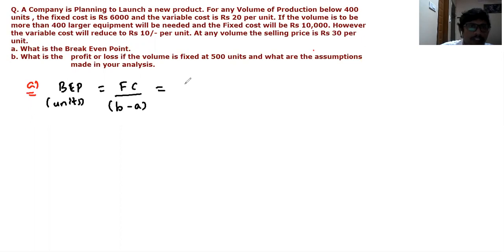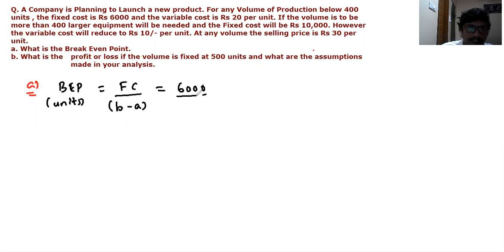So fixed cost, let us take the initial situation. Let us assume we are producing less than 400 units. The fixed cost is taken as rupees 6,000 divided by selling price. The selling price for any volume of production is rupees 30.